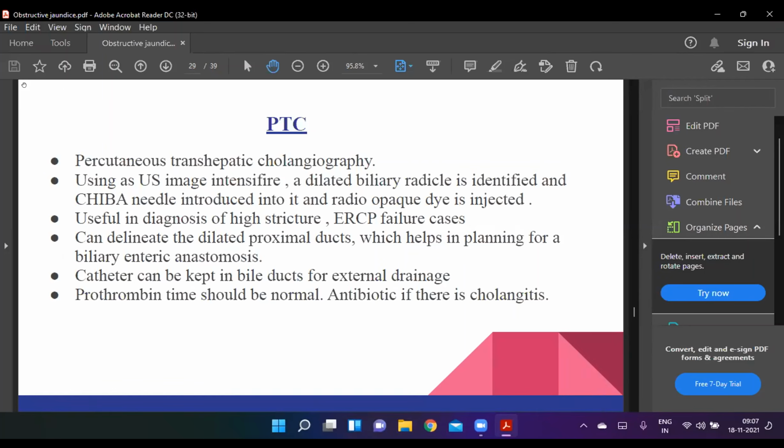Next. Now we come to percutaneous transhepatic cholangiography. Using ultrasound and image intensifier, a dilated biliary radical is identified, a Chiba needle is introduced into it, and a radio-opaque dye is injected. It is useful in the diagnosis of high strictures and ERCP failure cases. It can delineate the dilated proximal ducts, which helps in planning a biliary enteric anastomosis. A catheter can be kept in the bile ducts for external drainage. Prothrombin time should be normal, and if there is cholangitis, we have to give antibiotics before this procedure.